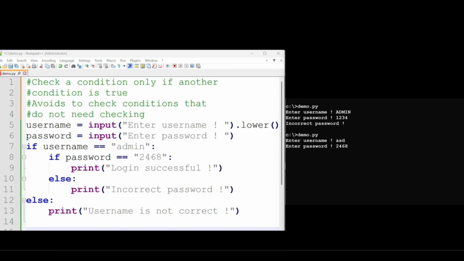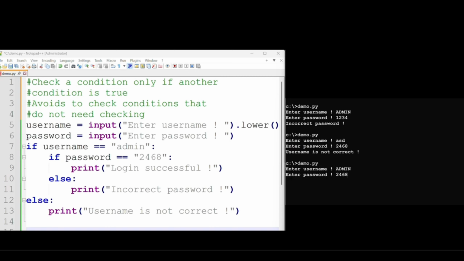Okay, for the next time we run the system, again in C we type demo.py. Again we run the system so that it allows us to enter the username, which is the wrong username, and enter the password, which is correct. This time we've entered the wrong username and the correct password. We want to see the output. The output is username is not correct. Here we defined the username of admin, and if this is not correct, we got the else, and what will be printed is username is not correct.